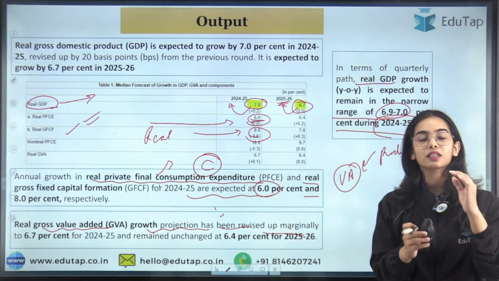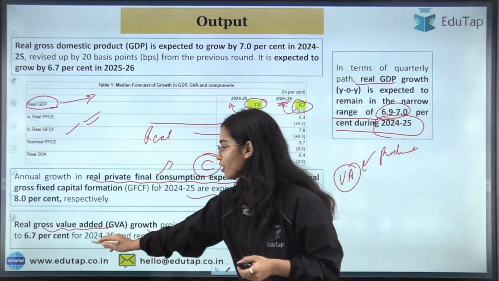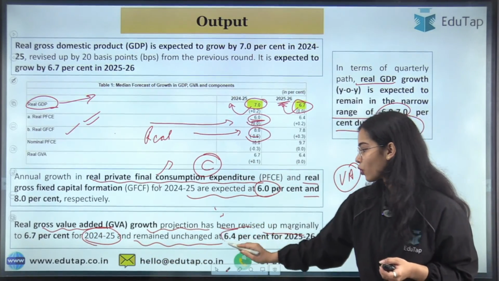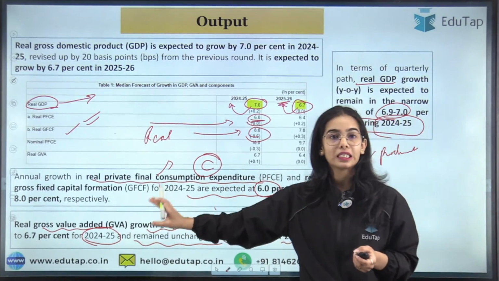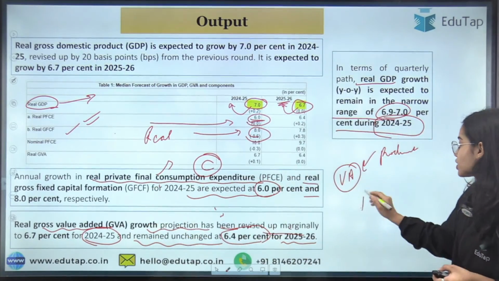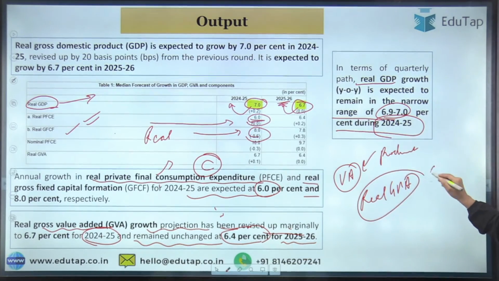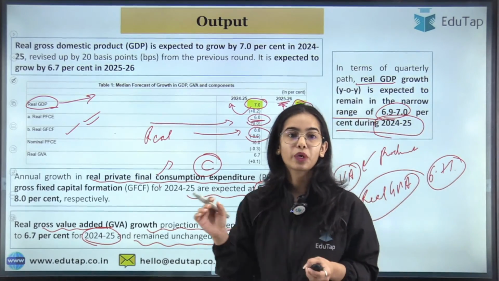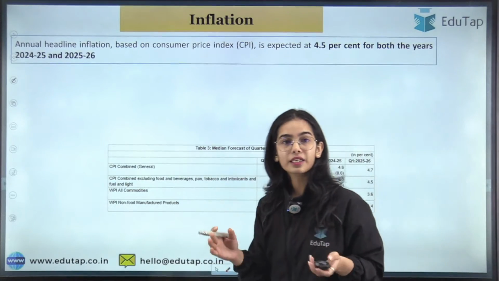So it is said that the real GVA is going to grow by 6.7% for 2024-25 and remain unchanged at 6.4% for 2025-26. So the real GVA is going to grow by 6.7% in 2024-25 and 6.4% in 2025-26. So this is the basic idea. So this is it regarding the output.